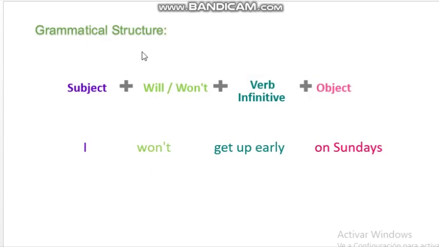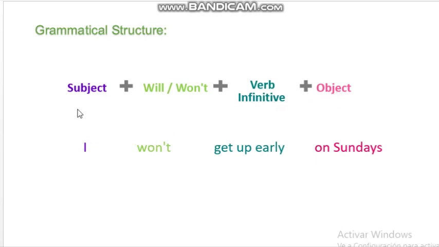Okay, the grammatical structure, which begins with the subject plus will, the positive, won't, the negative, plus verb in infinitive. Verb in infinitive, remember that it is the first line of the verbs, plus object.